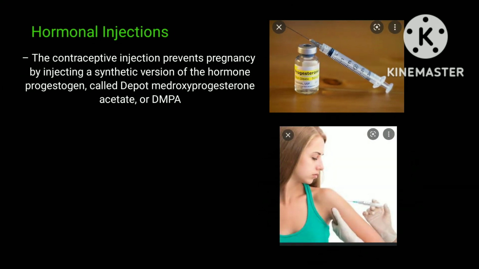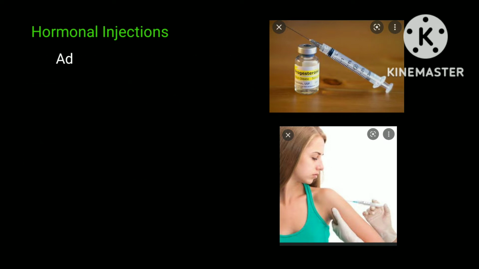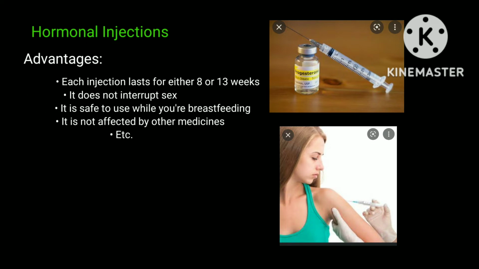The contraceptive injections prevent pregnancy by injecting a synthetic version of the hormone progestogen called depot medroxyprogesterone acetate, or DMPA. It is injected every 1, 2, or 3 months, or every 4, 8, or 12 weeks, depending on the type. The advantages of using hormonal injections are each injection lasts for either 8 or 13 weeks.